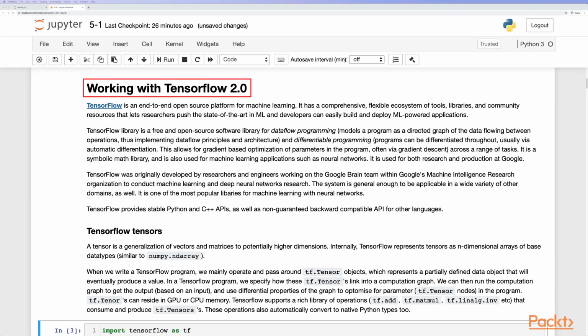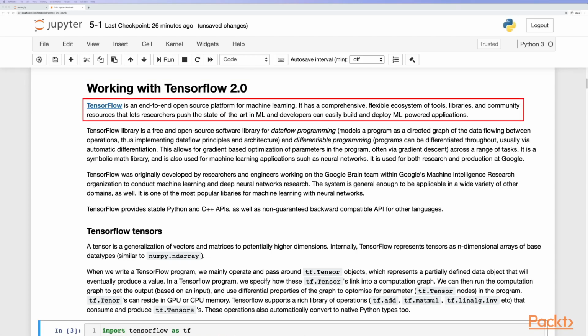Working with TensorFlow 2. TensorFlow is an end-to-end open source platform for machine learning. It has a comprehensive, flexible ecosystem of tools, libraries, and community resources that lets researchers push the state-of-the-art in machine learning, and developers can easily build and deploy machine learning-powered applications.